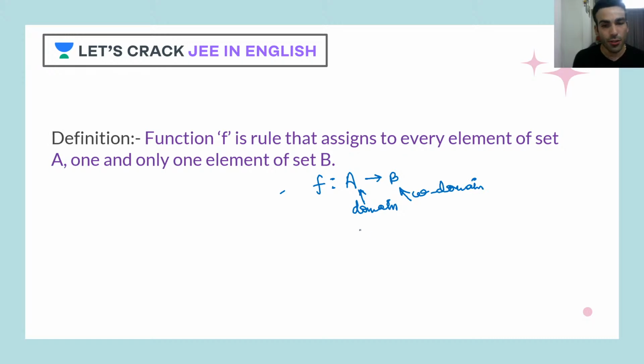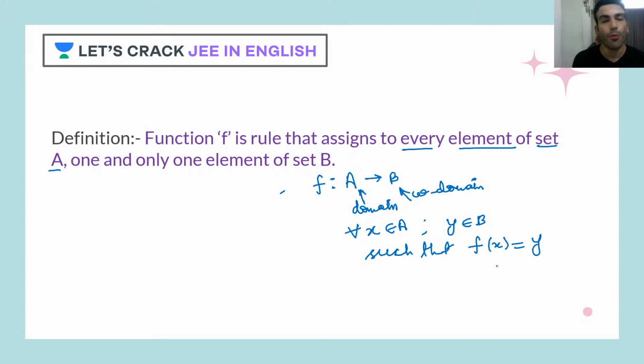Okay, we also say, when I said every element of set A, so let's say for all x belongs to A, we have got y that belongs to B in such a manner, such that f of x is equal to y.